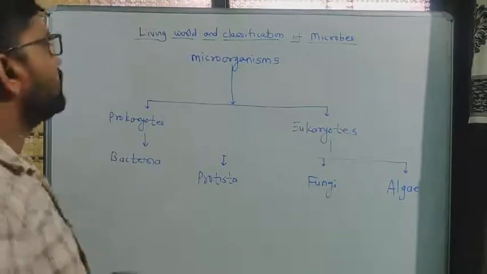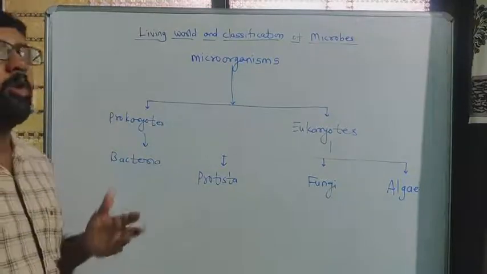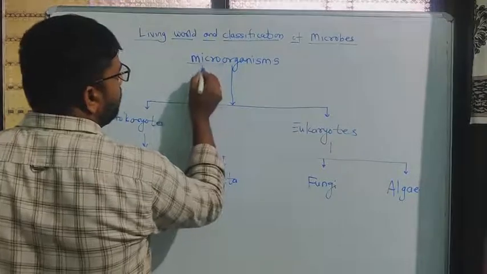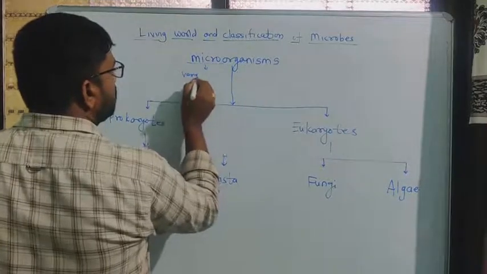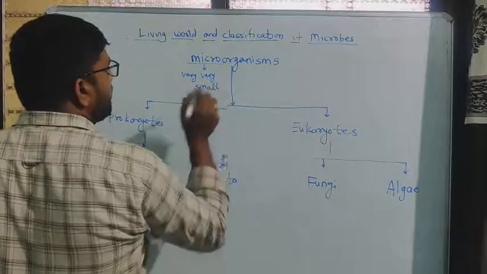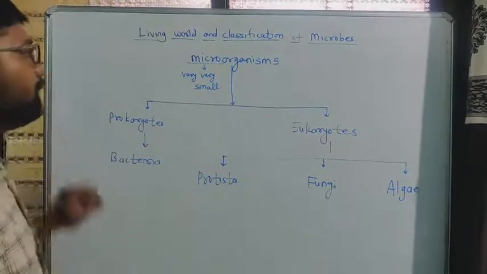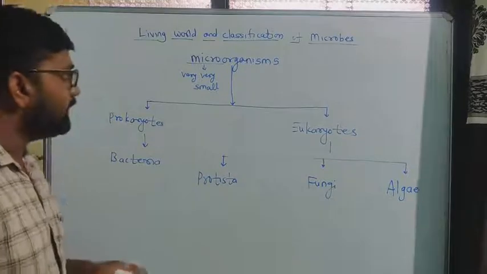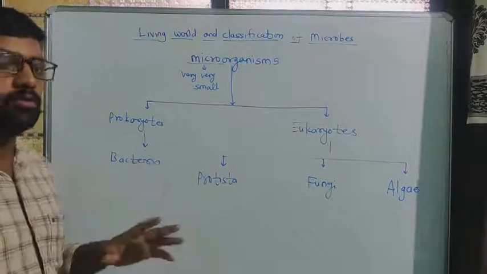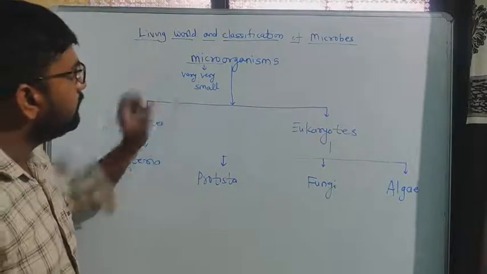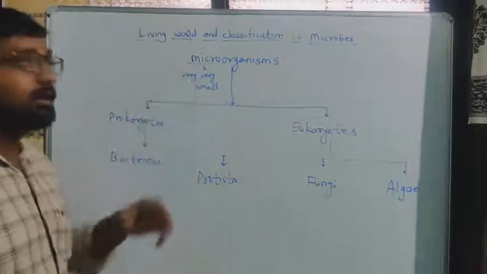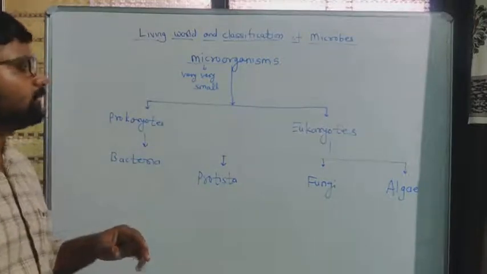So now the next topic is some microorganisms. Micro means very small. They are not able to be seen by our naked eyes. We have to use specific types of microscopes to see such living organisms, and that is called a microorganism.